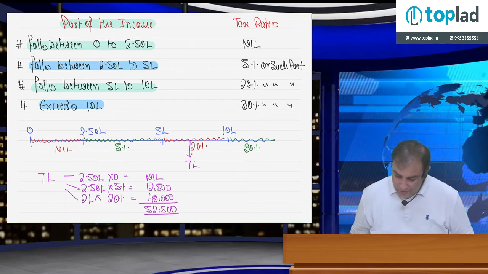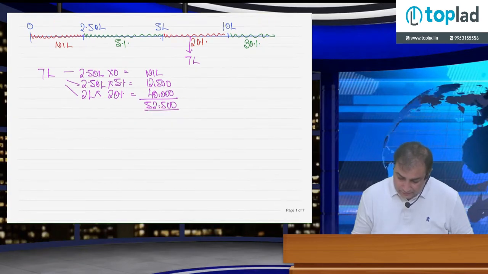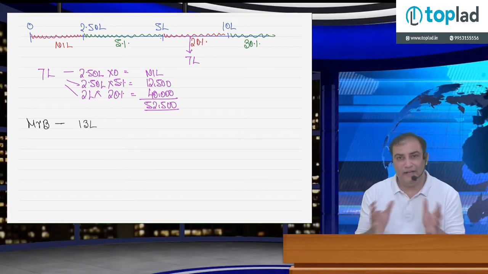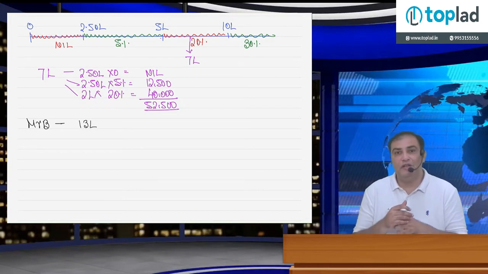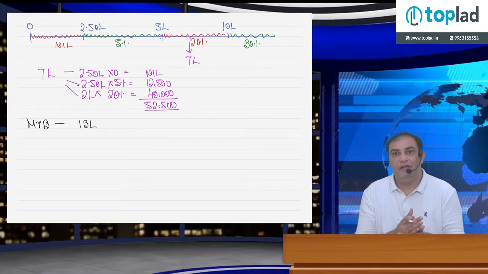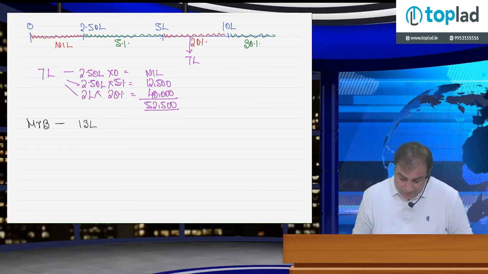Okay, let's do one another example. Say Mr. B's total income is 13 lakh rupees. Calculate tax. I cannot say tax liability because we still have to learn surcharge, rebate, health and education cess, etc. So we are calculating basic tax right now. Mr. B's total income for assessment year 2023-24 is 13 lakh rupees.